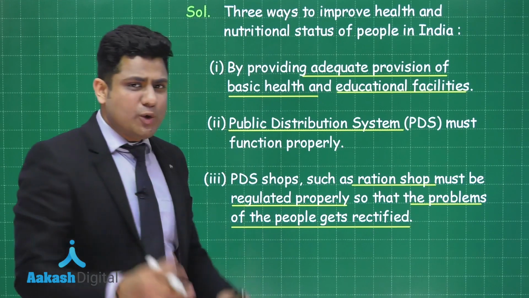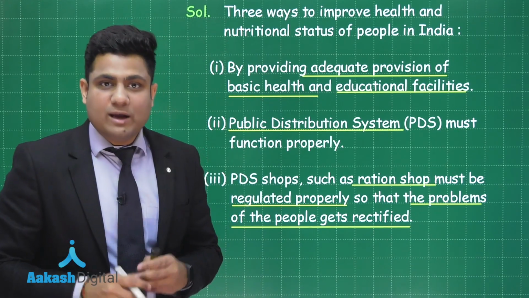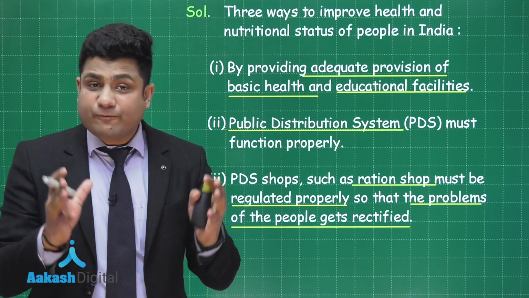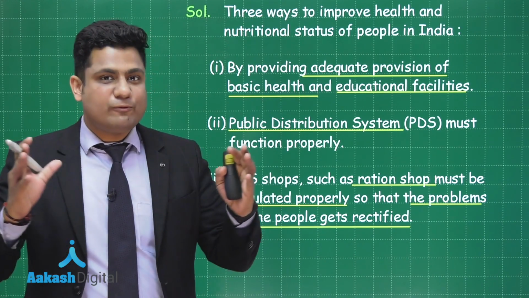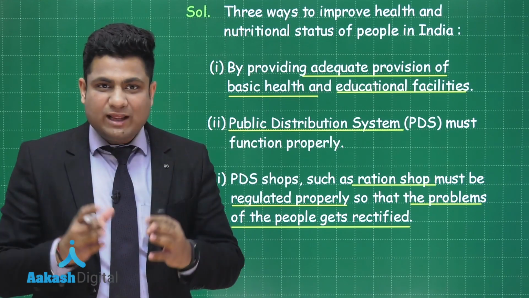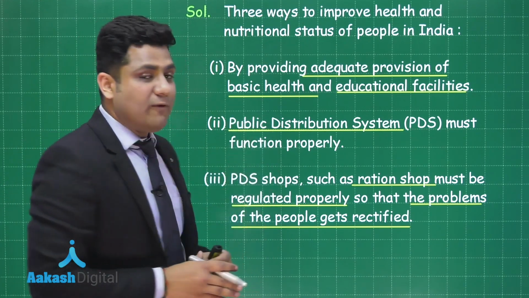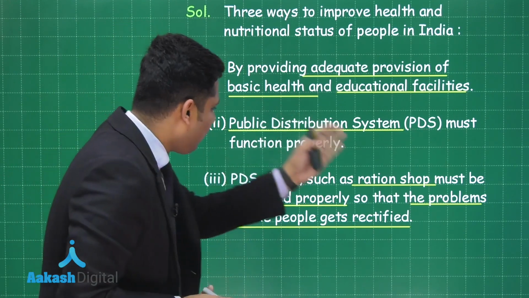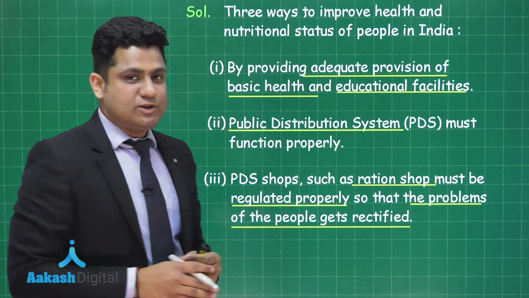Third, the PDS shops such as the ration shop must be regulated properly so that the problems of the people get rectified. Many times people have the problem that the PDS system or the ration shop is not working properly. If such problems are occurring at frequent intervals, it is posing a problem specifically in the nutritional status of the people of India. So this point takes care of this and rectifies the problem, especially in the ration shop.